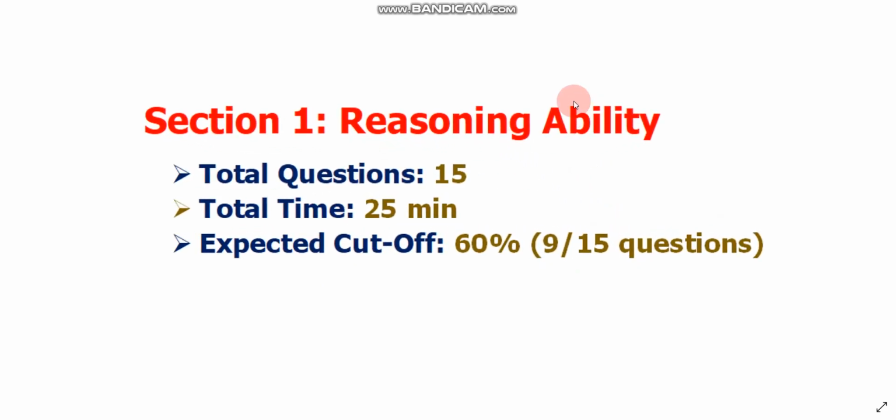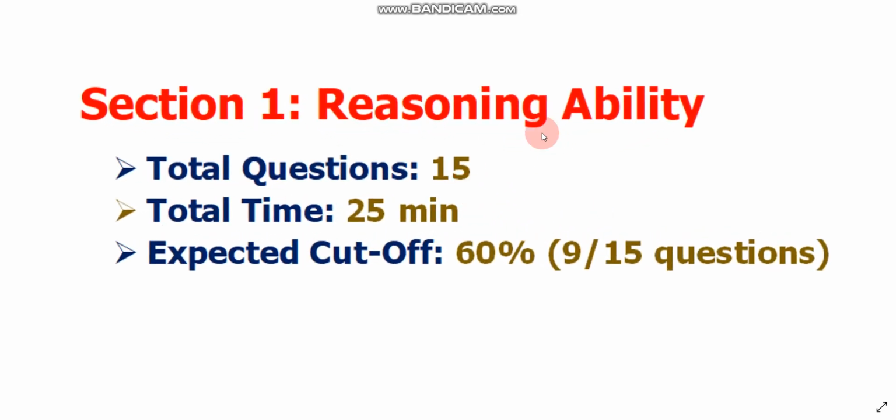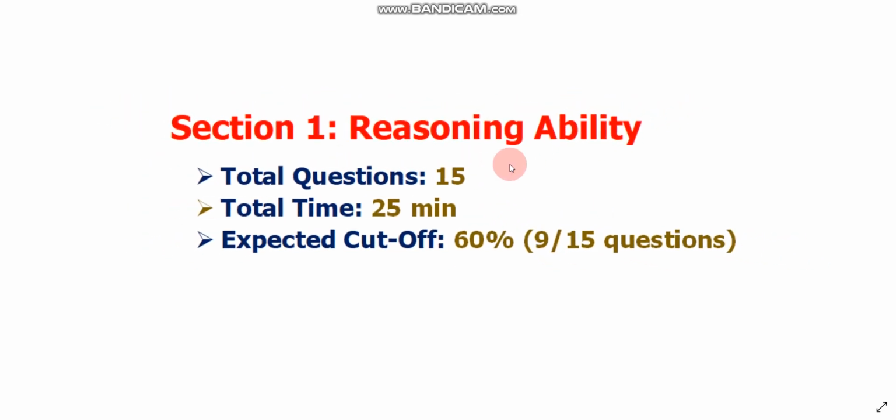Section 1 will be reasoning ability. Here you need to solve 15 questions in 25 minutes, and the expected cutoff is 60%. So if you solve at least 9 questions out of 15, then you will easily clear the cutoff. This is the expected cutoff. The actual cutoff may vary, but generally every year this cutoff remains the same. So try to solve at least 9 questions out of 15 in the reasoning ability section.